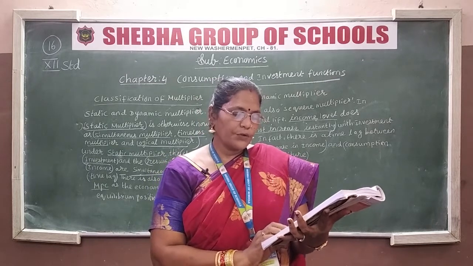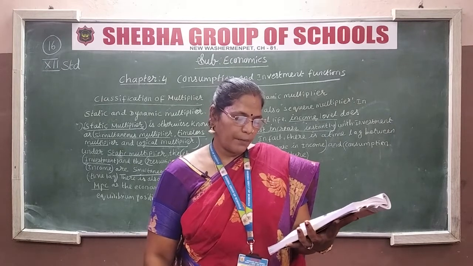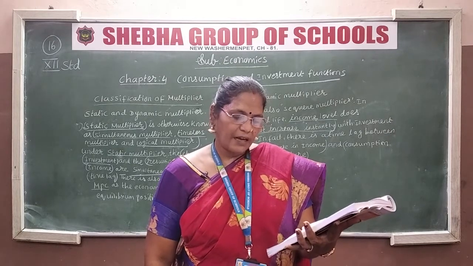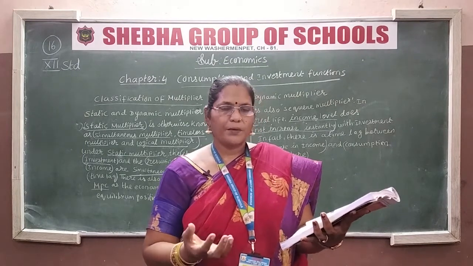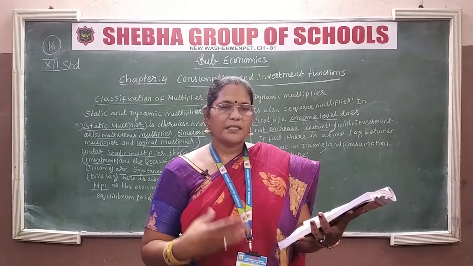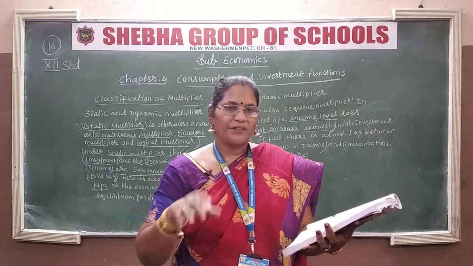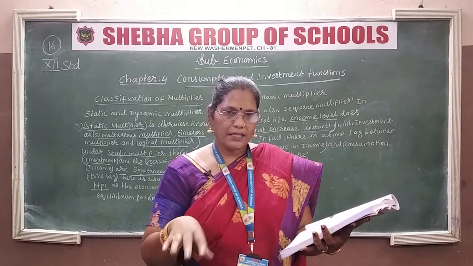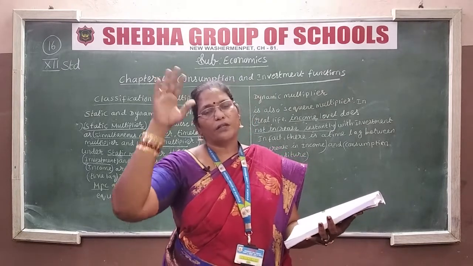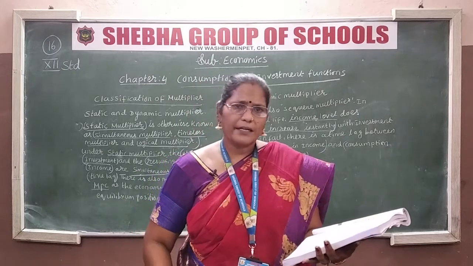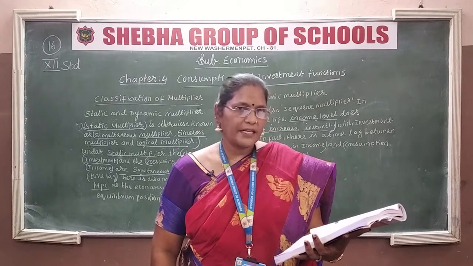Purchase of existing wealth. If income is used in the purchase of existing wealth such as land, buildings and shares, money is circulated among people and never enters the consumption stream. That means if you use the income to purchase gold or ornaments, it doesn't circulate. Does land move? Does a building circulate? If they use the money to purchase land or invest in buildings, it won't circulate; it stays in one place. As a result, the value of the multiplier is affected.